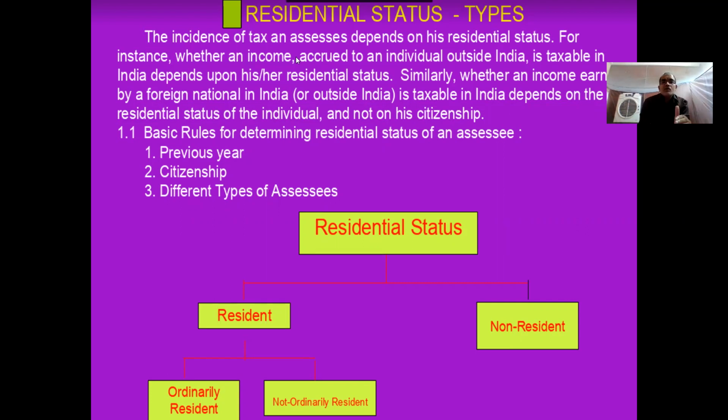So in order to assess a person's tax liability, we first have to identify his residential status. For that purpose only we are going through this topic.